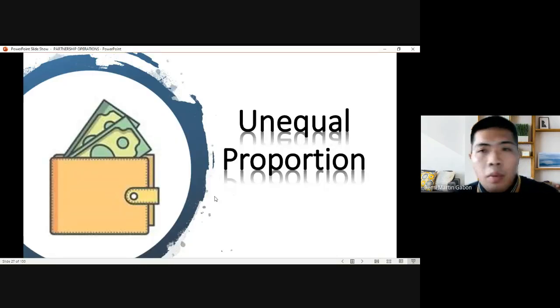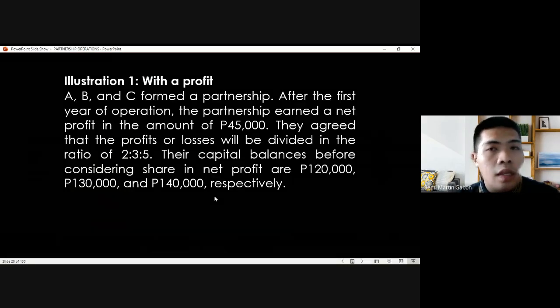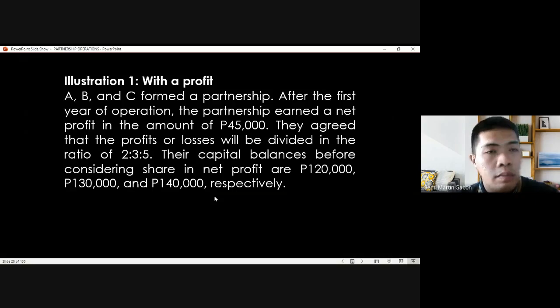Next is unequal proportion. When we say unequal proportion, by the name itself, the partners will not receive equal distribution of the profit. So let's have it with a profit. The same problem, however, the only difference is that they agreed that the profit or losses will be divided in the ratio of 2:3:5. Meaning, if we're going to total the ratio, it is 10. So 2/10 is for A, 3/10 is for B, and 5/10 is for C, or 20, 30, 50% in a